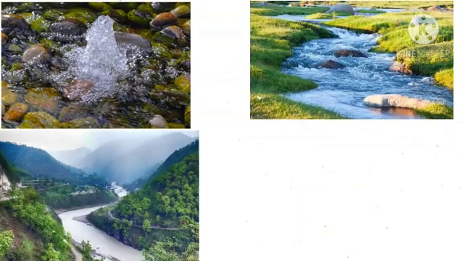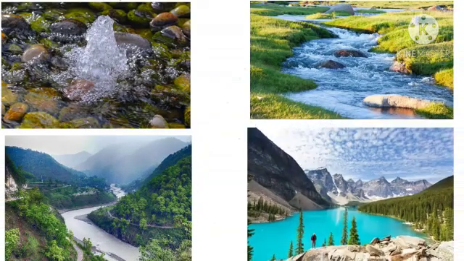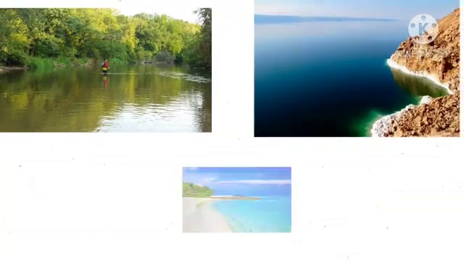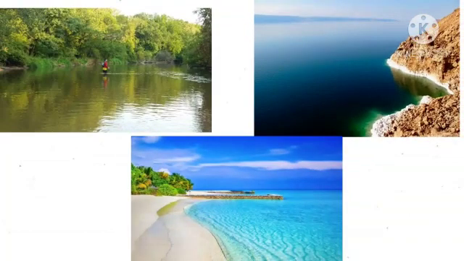Children, now we will learn about water bodies and landforms. Water bodies. Flowing water and stores of water are examples of water bodies. Springs, streams, rivers, lakes, reservoirs, creeks, sea, and ocean are all water bodies.